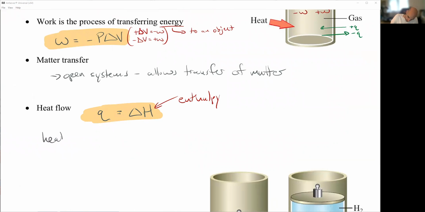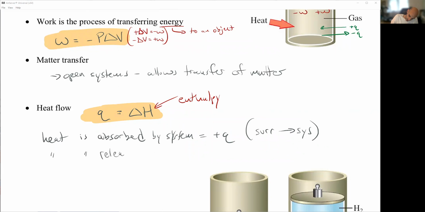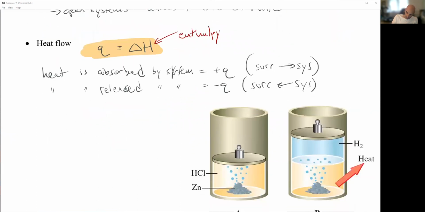Let me put that into context quickly. Again, if heat is absorbed by the system, this is a very system-centric look, okay? That is a positive Q, where things go from the surroundings to the system. And then if heat is released by the system, that is a negative Q, where we're looking at things going from the system to the surroundings.